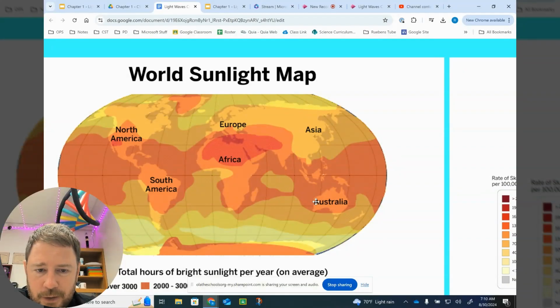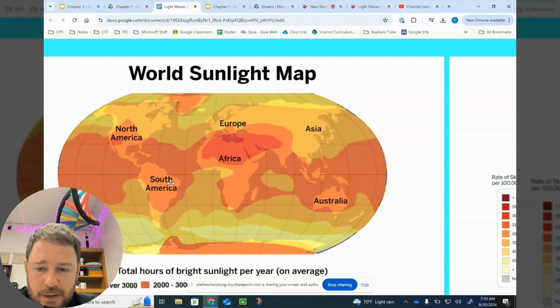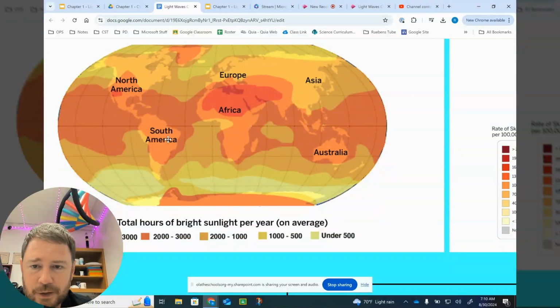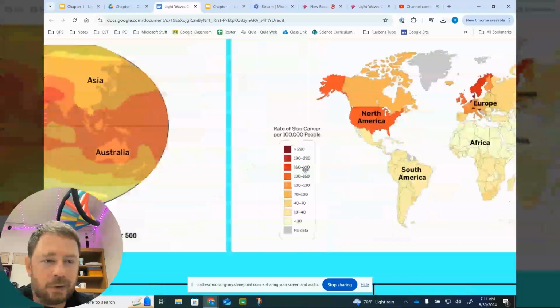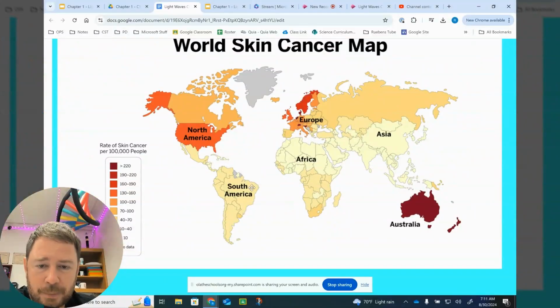If we compare Brazil and Australia, they look like they have the same amount of sunlight. They're both in this 2,000 to 3,000 range. Claim one says that Australia has high levels of skin cancer because it gets a lot of sunlight. Well, Brazil also gets a lot of sunlight. In fact, the exact same amount. So, if claim one is true, we would expect that Brazil would have the same levels of skin cancer. Let's go over here to our skin cancer map, and we're going to compare Brazil and Australia, but they don't have the same amount of skin cancer. They have the same amount of sunlight, but not the same amount of skin cancer.